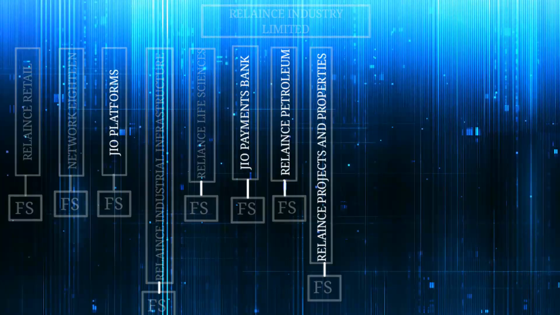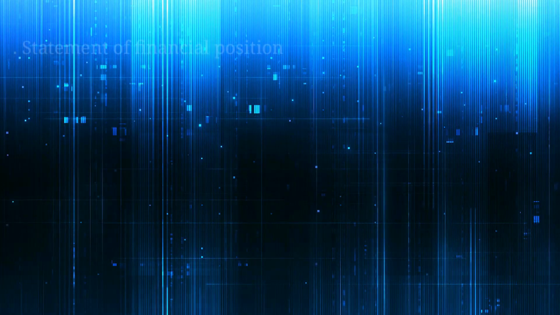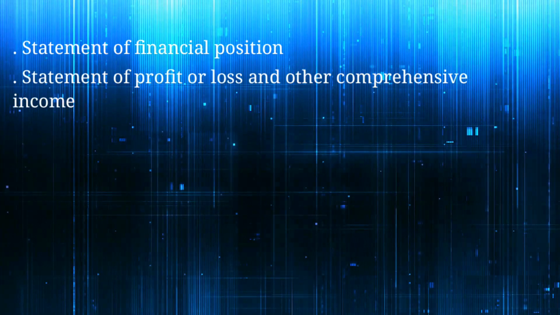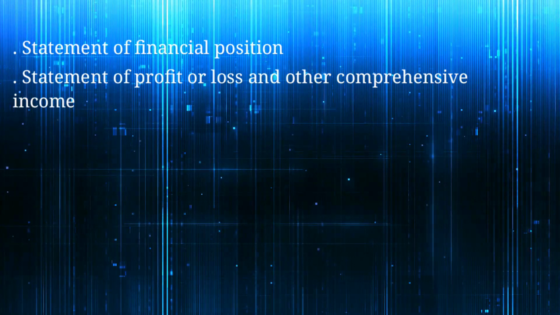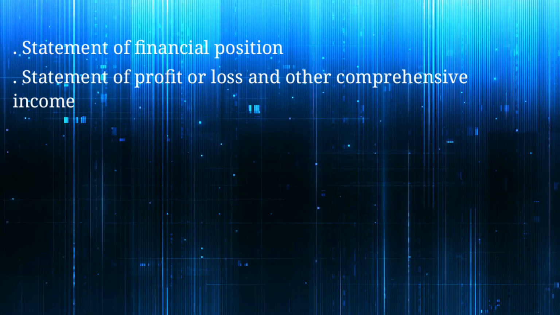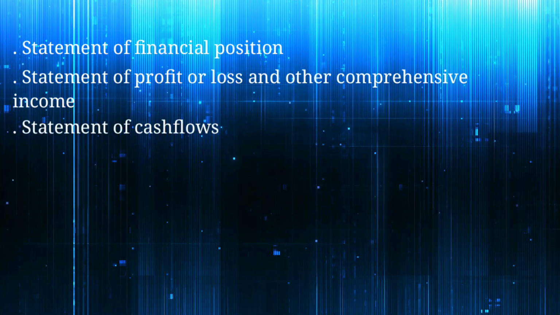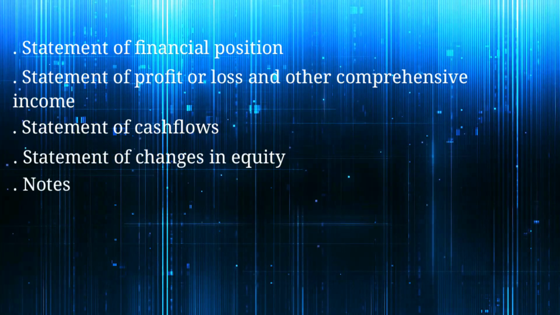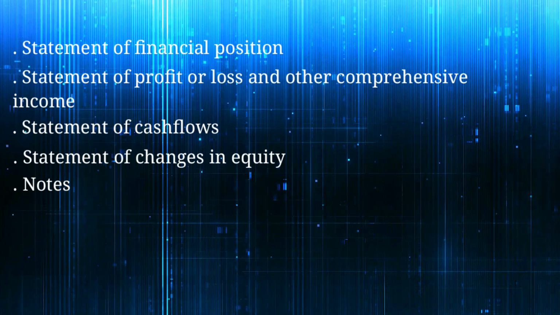Clear? Financial statements include the statement of financial position, the statement of financial performance, that is the profit and loss account. Okay, profit and loss account is also called the statement of profit or loss and comprehensive income, and then the cash flow statement, then the statement of changes in equity, and notes, significant notes. Okay, these are the financial statements.